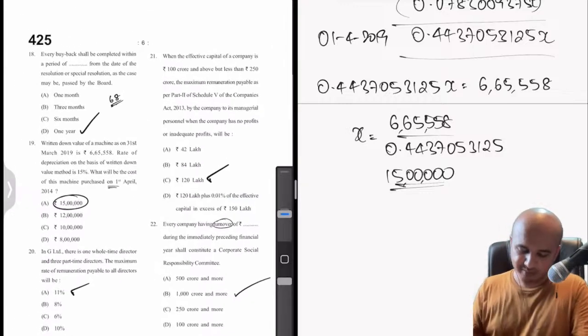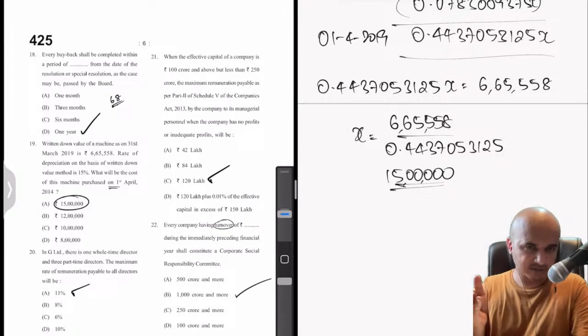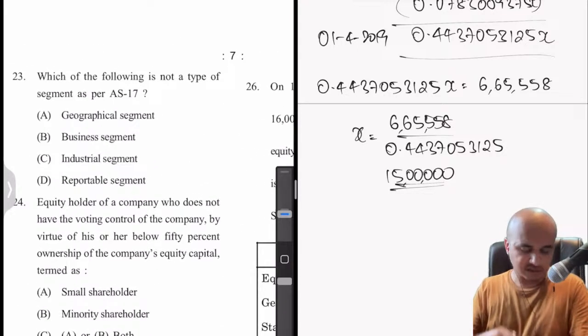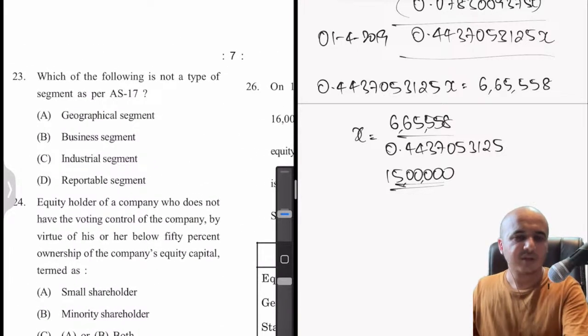Again easy, because you'll have to remember and just select the right answer. It won't consume any time at all. As I said, less than 30 seconds. Next.